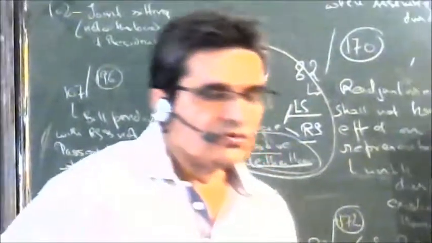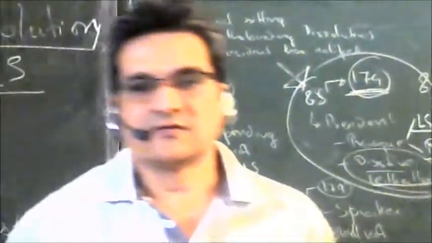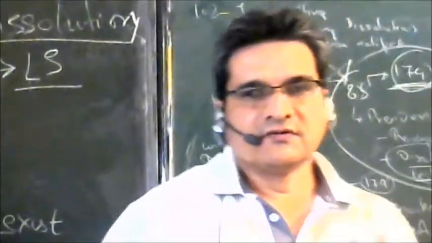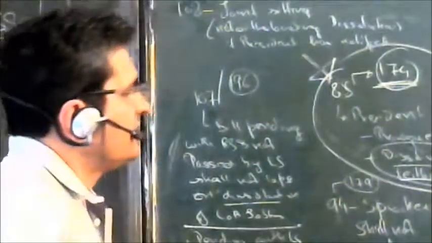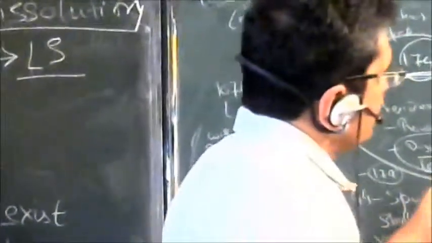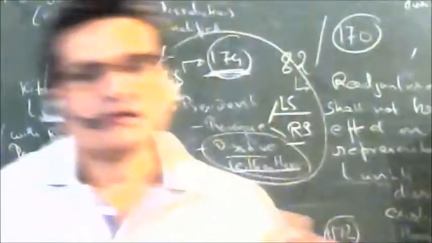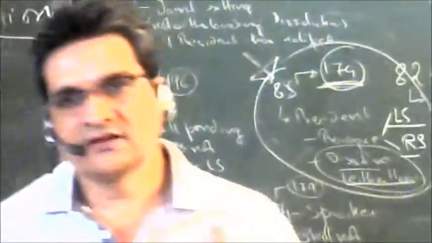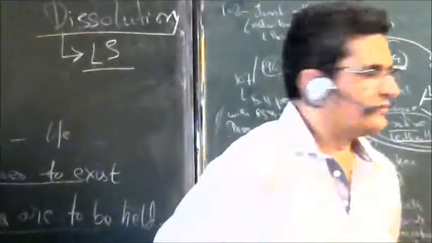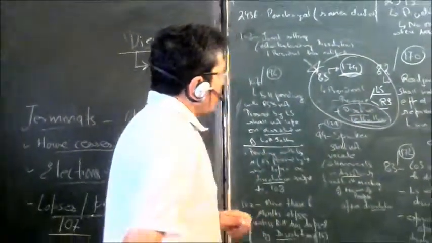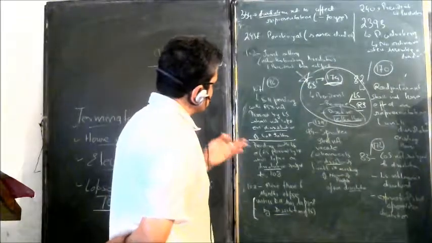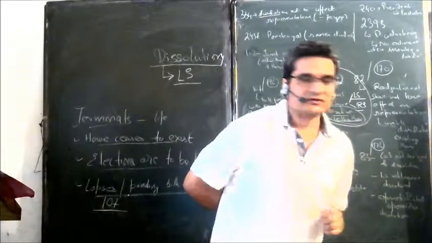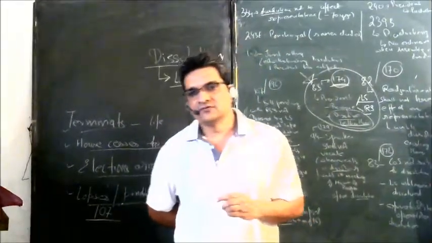Article 82, which talks about the readjustment of seats, also uses the word dissolution, which says that the readjustment of seats when done shall not affect the existing house till its dissolution.